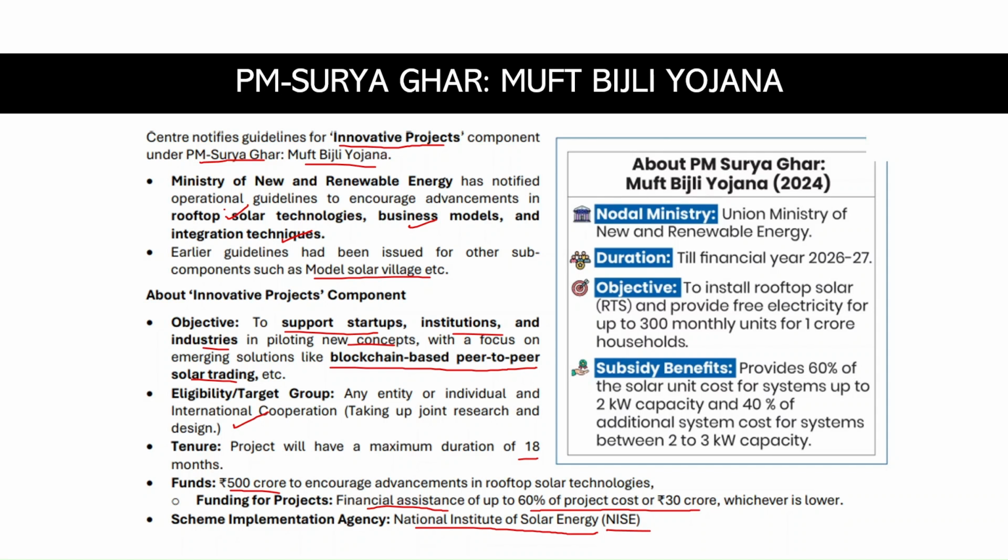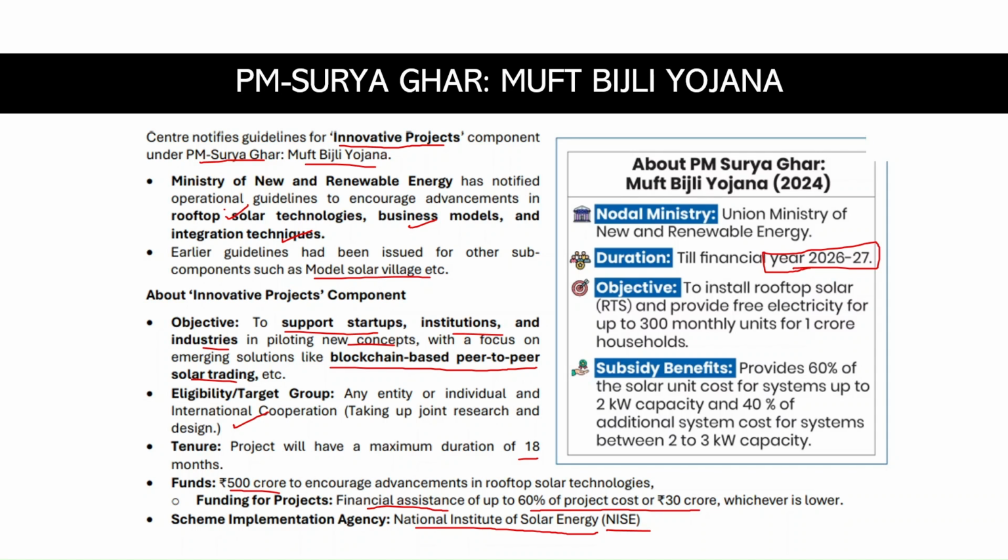Okay. Then let's talk a bit about the PM Surya Ghar Muft Bijli Yojana. As I said, the nodal ministry is New and Renewable Energy. It will be completed in the period 2026-27, and the objective is to install rooftop solar and provide free electricity for up to 300 monthly units for 1 crore households, right?